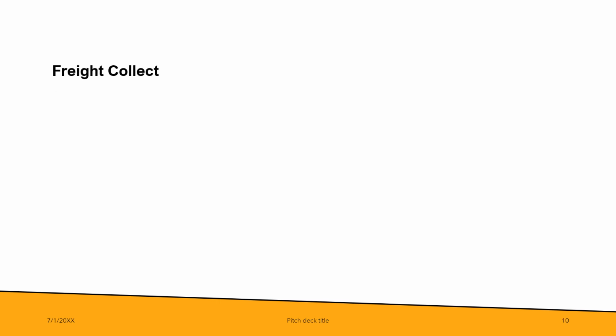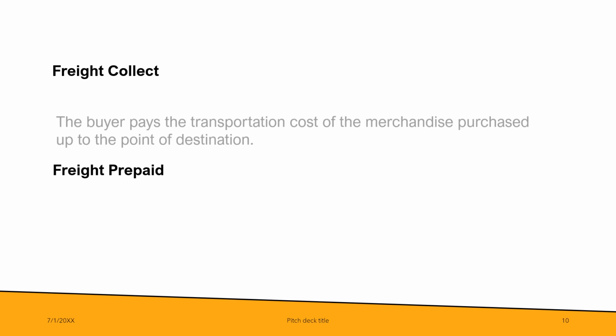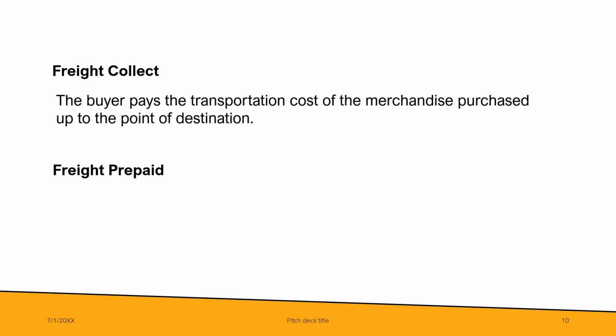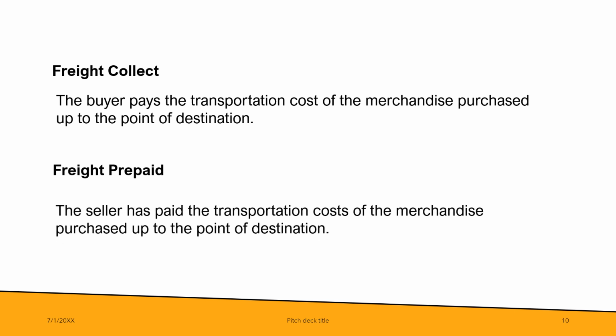Next terminology is freight collect and freight prepaid. Freight collect, it's the buyer who pays the transportation cost of the merchandise purchased up to the point of destination. The buyer pays the shipper or the courier. In freight prepaid, the seller has paid the transportation cost of the merchandise purchased up to the point of destination.